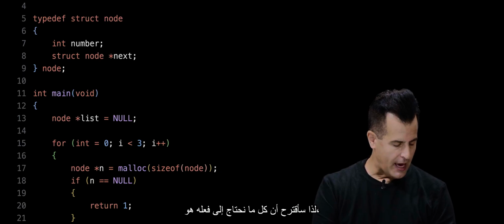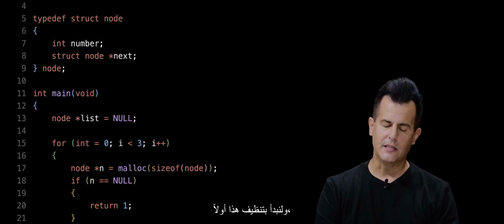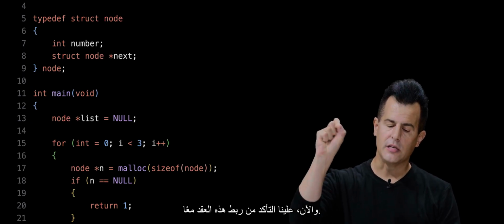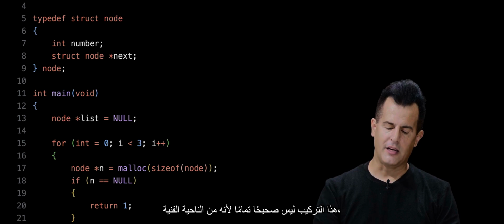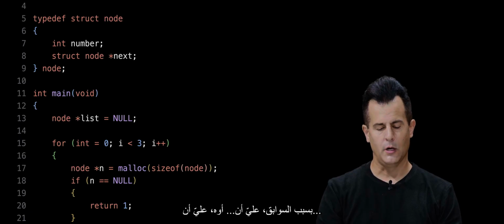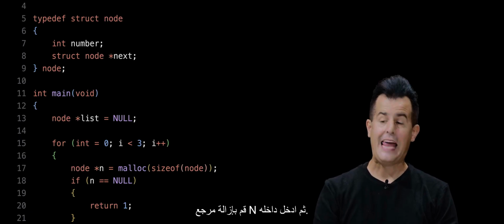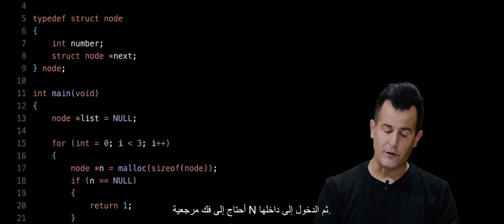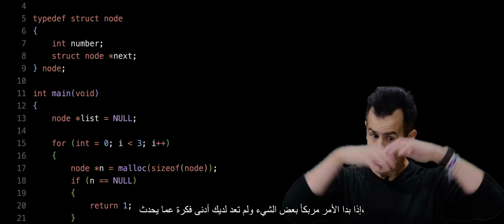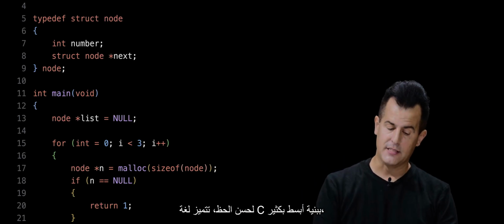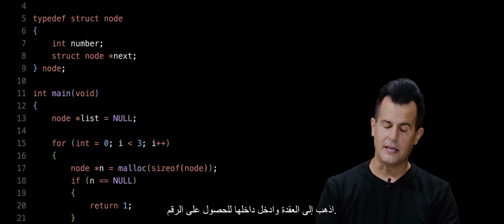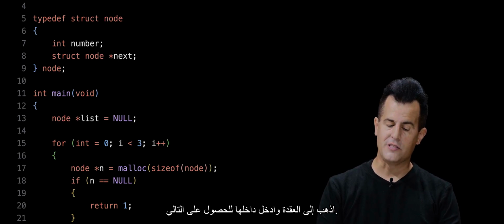So I'll propose that all we need do, and let's clean this up first, is now make sure that we string these nodes together. This syntax isn't quite right, because technically, because of precedence, I need to dereference n and then go inside of it. However, this syntax, if it's looking a little overwhelming and you have no idea now what's going on, thankfully in C, there's much simpler syntax, which is this. Go to the node and go inside it to get the number. Go to the node and go inside it to get next.